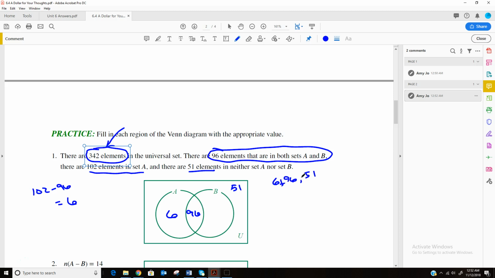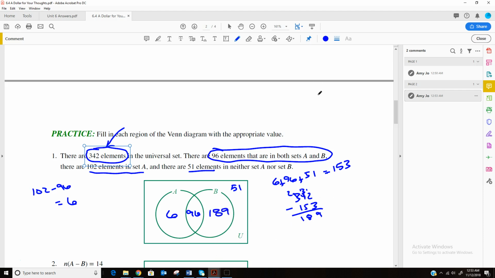If I add those together, that gives me 102, 153 if I've added correctly. But I need 342 elements total. So 342 minus the 153 gives me, you don't have to do this by hand, I just don't want to dig my calculator out. So that leaves us 189 elements that are in B.